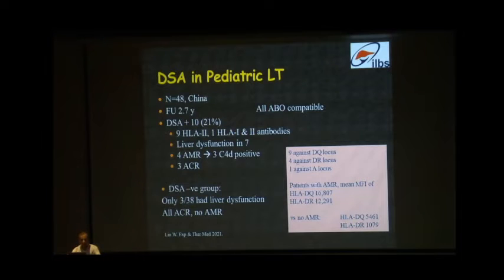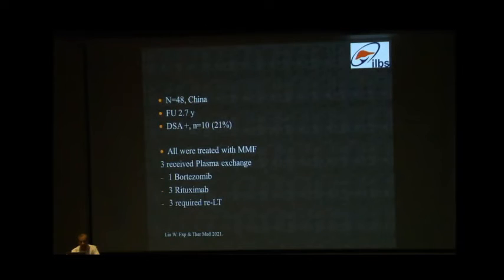Sorry. In comparison to the DSA negative group, only 3 of the patients had liver dysfunction, in comparison to 10 out of the remaining 10 patients. All were acute cellular rejection in the DSA negative group, in comparison to the DSA positive group, where 4 of the patients had acute antibody mediated rejection.